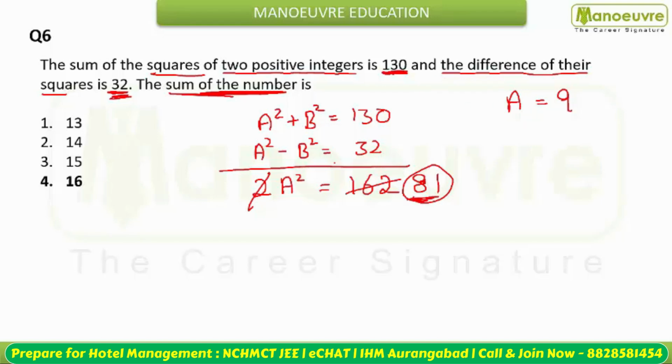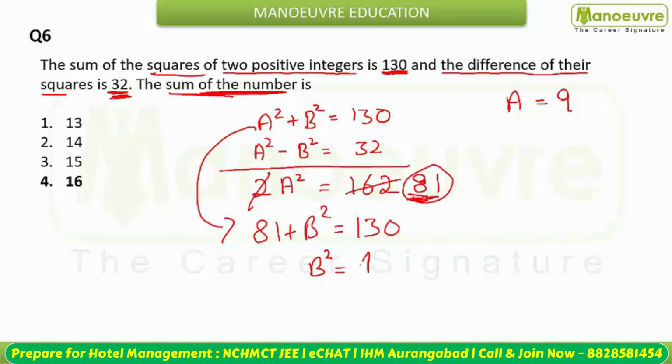Now solving for b. Put the value of a square, 81, in either of the equations. I'm taking 81 plus b square, which is 130. So b square is going to be 49. And 49 is the square of 7. So the value of b is 7. So what is the sum? The sum is a plus b, that is 9 plus 7, 16 is your answer. So option number 4, that is 16, is your answer here.